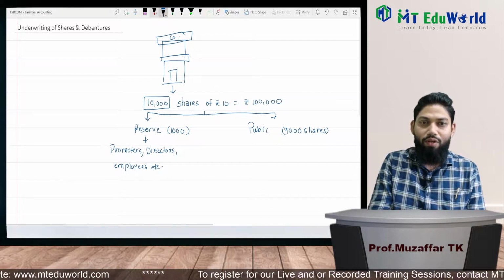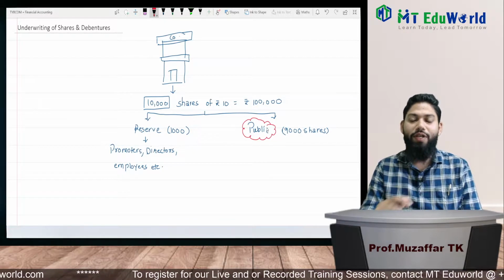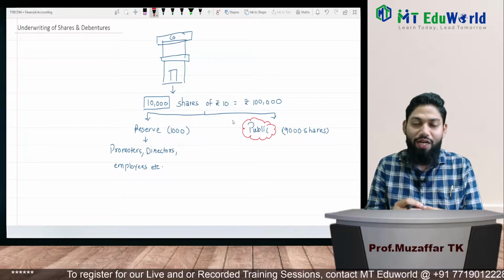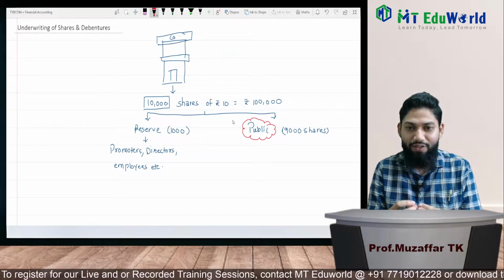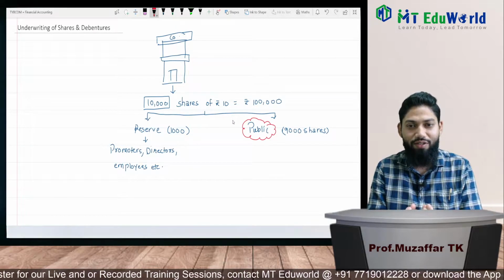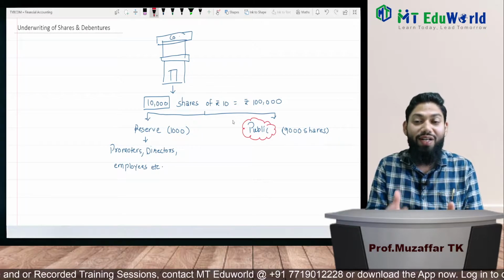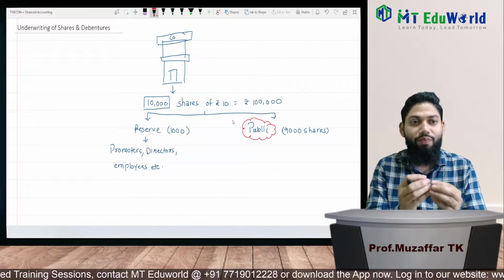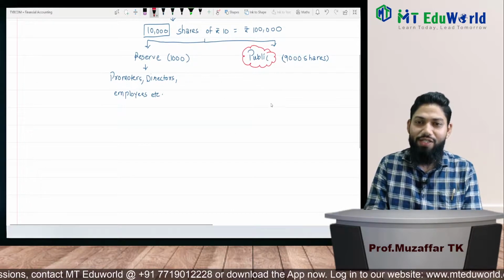Now this concept of underwriting starts from here. Now see, the entire concept revolves around the risk which is associated while issuing the shares to the public. If there is a risk, then the role of underwriters comes into picture. If there is no risk, the role of underwriters doesn't come into picture. Okay, so let us understand here.